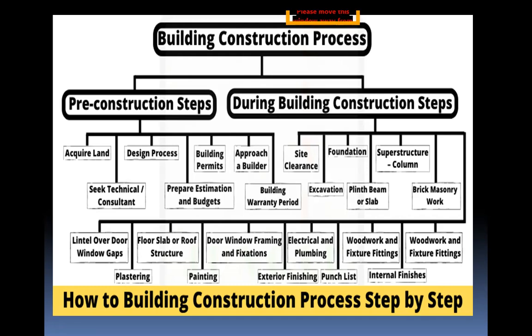This process helps construct buildings easily and saves time and money. So this is the building construction process. Now we go to a small problem.